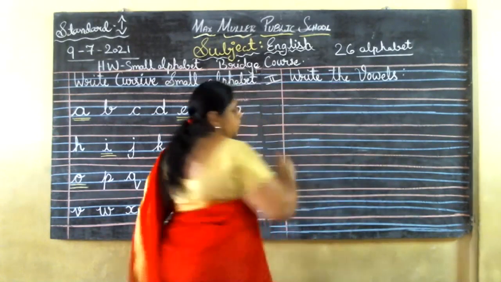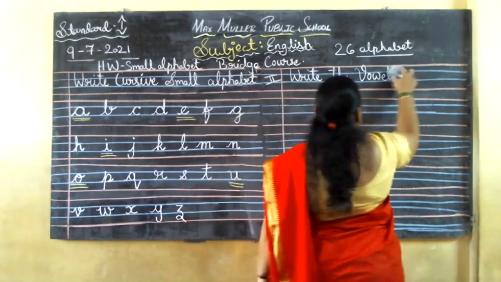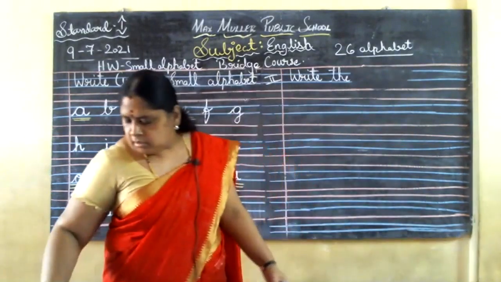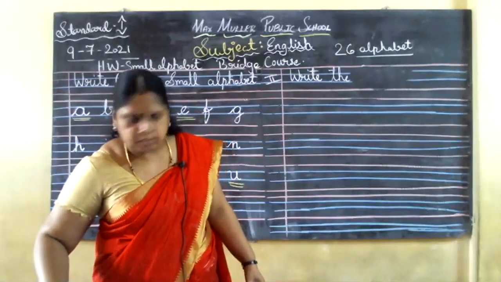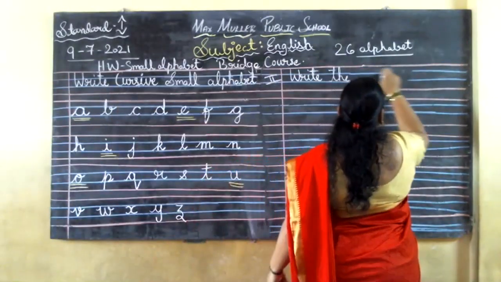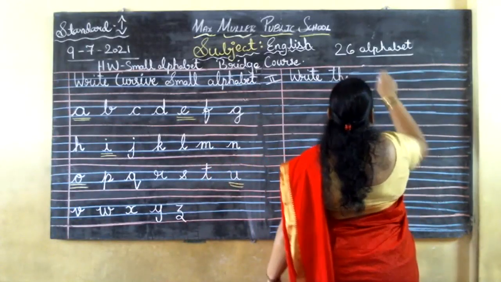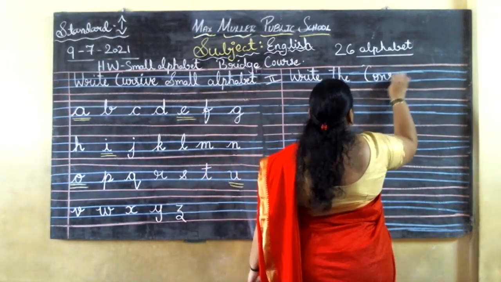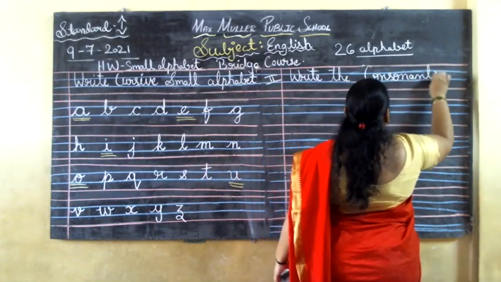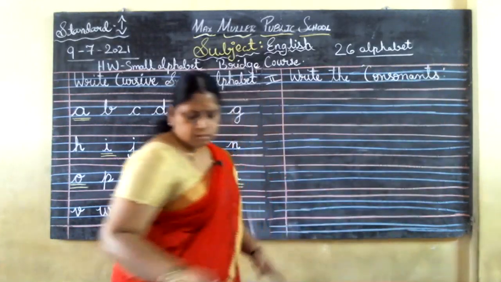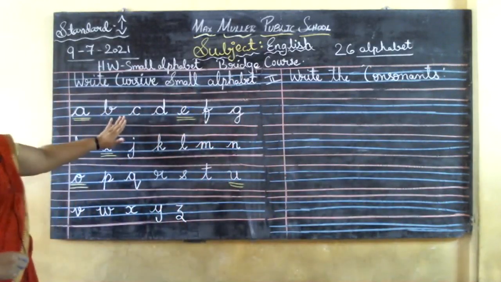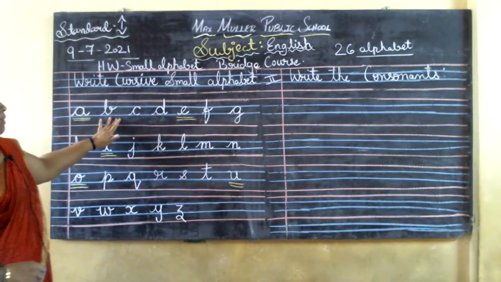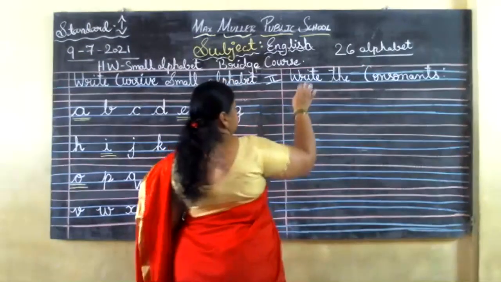Yes, first one. Now, what heading I told? I'll be writing the consonants. So the remaining consonants are, how many are there? The 21 consonants are there. Okay, I'll write it on the board. You can copy in your book, children. Okay, write the consonants. Consonants are the remaining alphabets. In the 26 alphabets, 5 I have taken out as the vowels. The remaining consonants I'll be writing here now. Okay, once you can copy it.